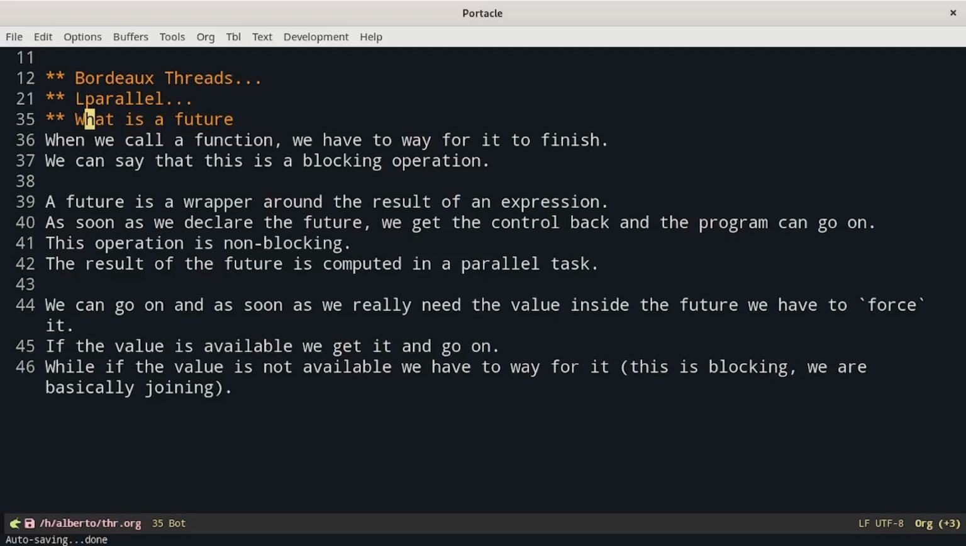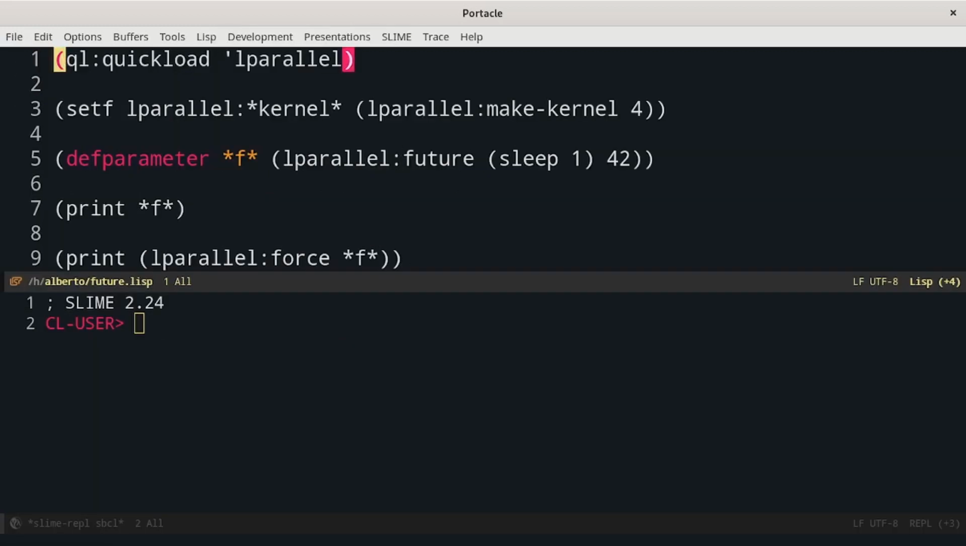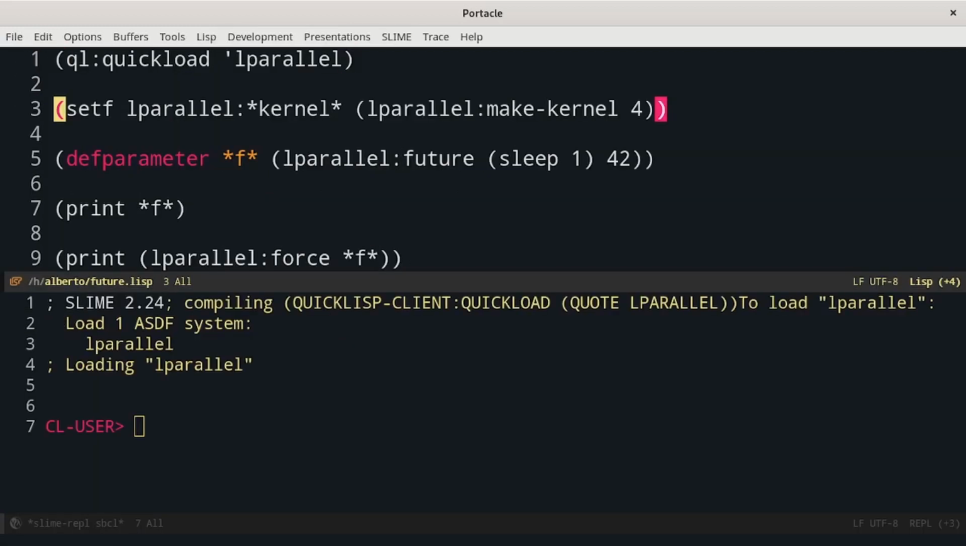Let's make some examples on the usage of a future. First of all, we have to load Lparallel. At the beginning, we have to create a thread pool. We can just assign the result of make-kernel to the global variable kernel. Make-kernel takes as parameter how many threads we want in the pool. In this case, they are 4.